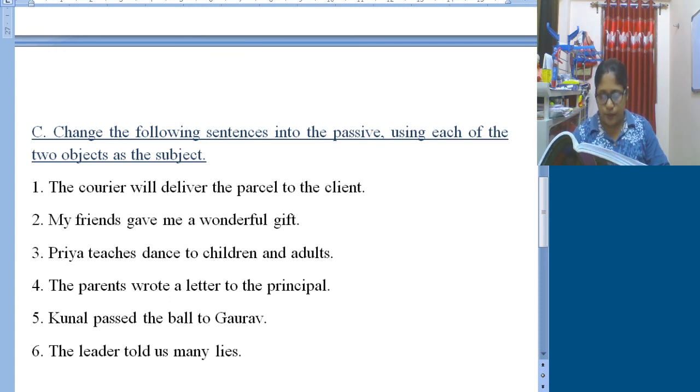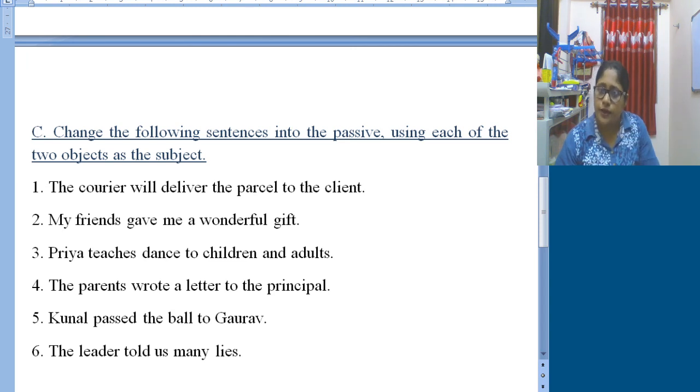Number 5. "Kunal passed the ball to Gaurav." So ball and Gaurav, these two are objects. If you want to make the ball your subject in passive form, then "The ball was passed to Gaurav by Kunal." And if you want to make Gaurav your subject in passive voice, then "Gaurav was passed the ball by Kunal."